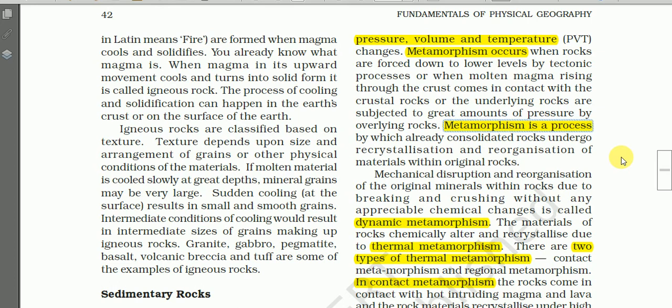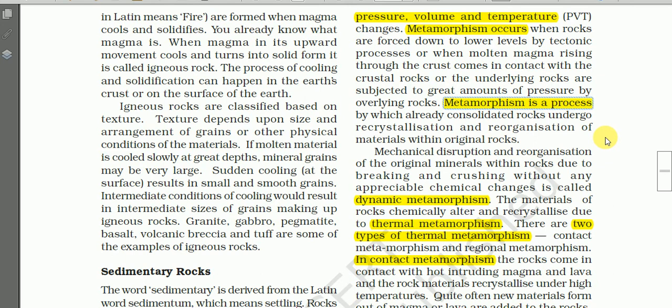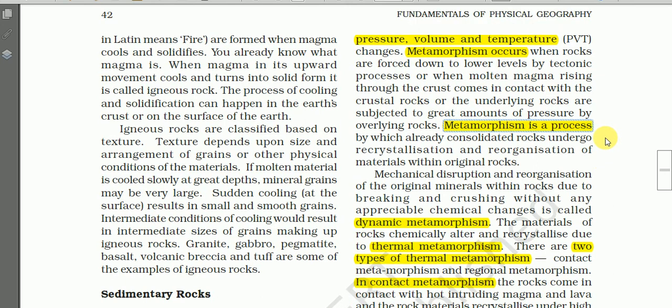Crystallization is the process of formation of crystals. But when a rock is again subjected to high pressure and temperature, there may be recrystallization, and a new type of rock will be formed. The original rock structure will be transformed to another type of rock, and that process is known as metamorphism.